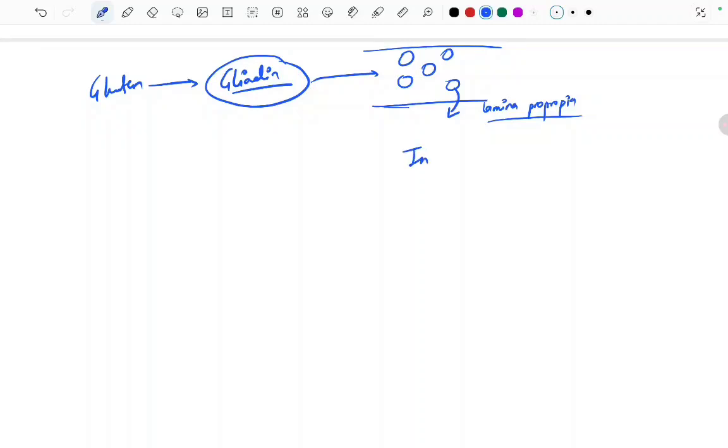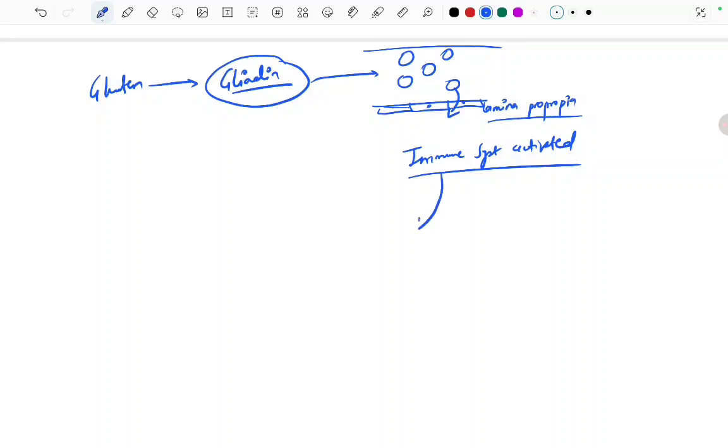After they cross, they activate the immune system. Okay, after the immune system is activated, these gliadin peptides stimulate the intestinal epithelial cells. They are stimulating these epithelial cells to do what? To release the interleukin 15.